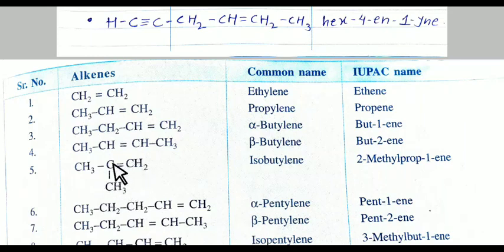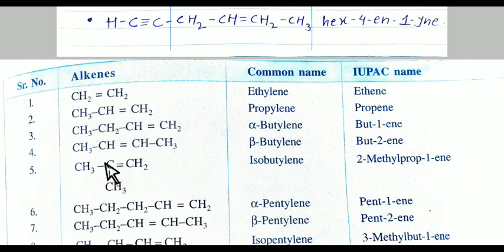CH3 means methyl. So it is 2-methyl, and 3 carbon atoms are there in numbering. So 2-methylprop-1-ene.